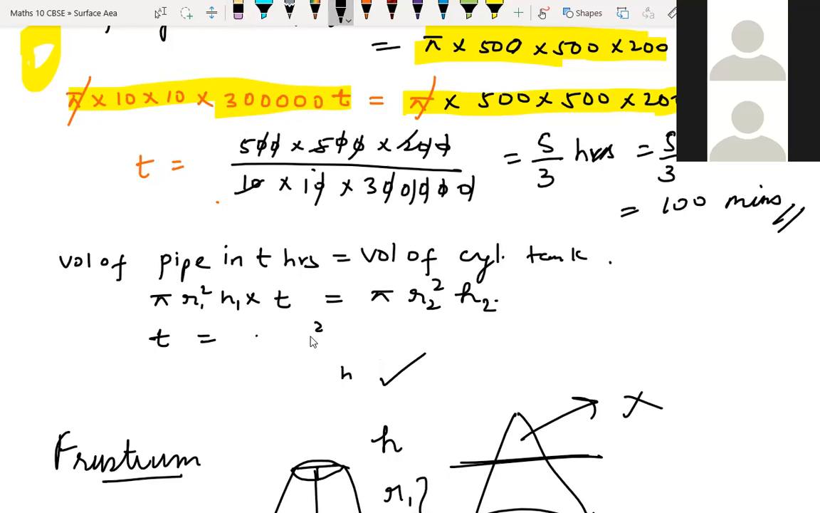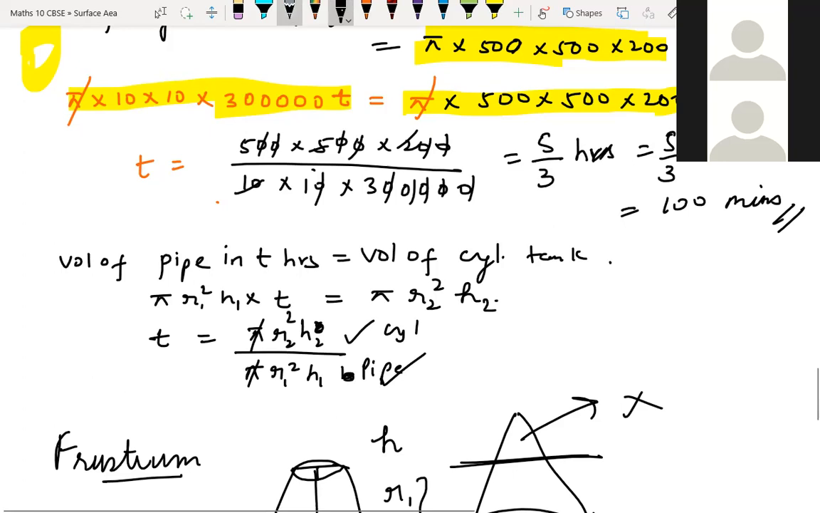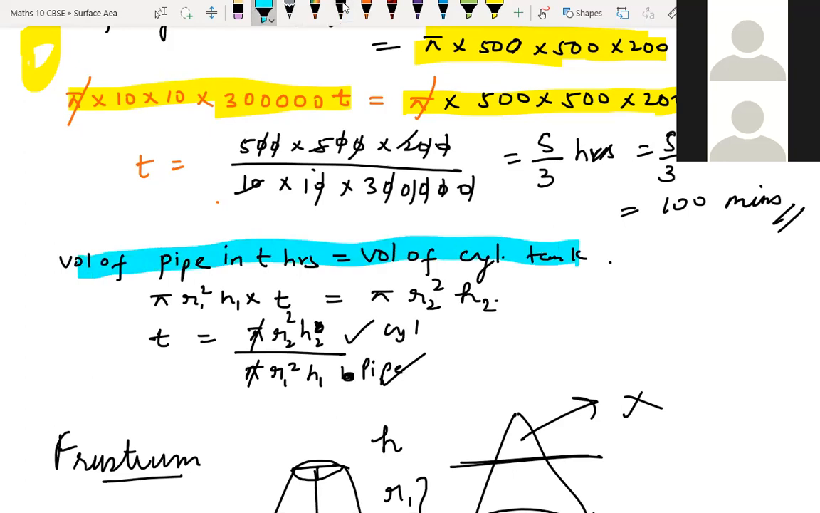So t is equal to pi r2 square h2 divided by pi r1 square h1. So pi will get cancelled. This is for the cylinder, and this is for the pipe. Now only this step is enough for you. This one step, two step, three step.